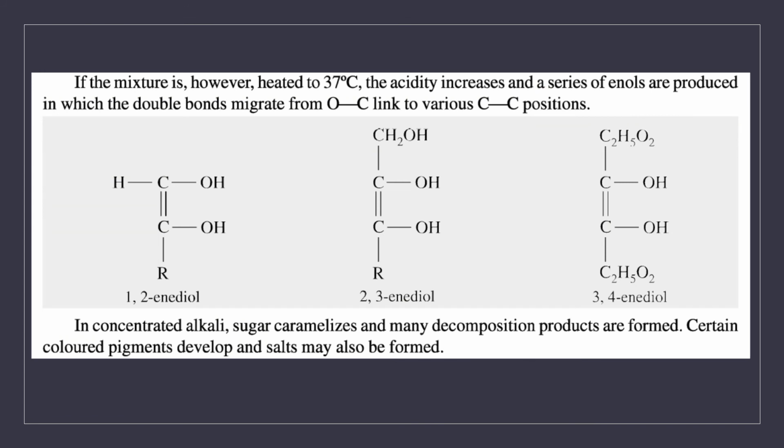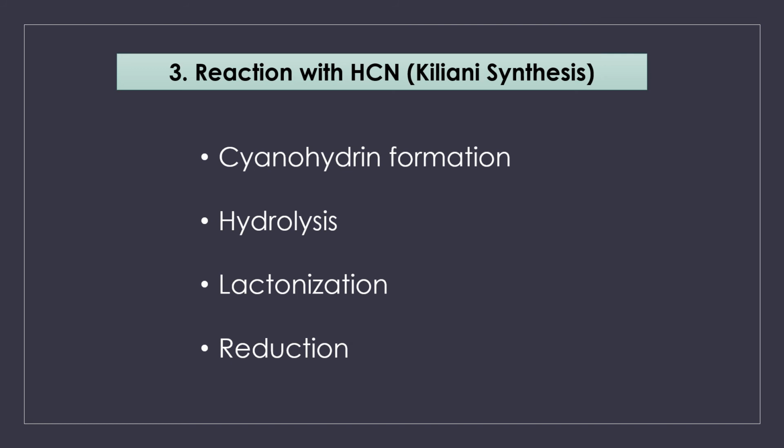If the mixture is heated for some more time, what happens? We will be getting a series of enols. Here, a migration of the double bond from the carbon-oxygen link to various carbon-carbon positions occurs. So we will get 1,2-ene-diol, 2,3-ene-diol and 3,4-ene-diol. Instead of dilute alkali, if you treat the sugar with concentrated alkali, the sugar will caramelize and you will be getting many decomposition products. Then, the next reaction is with hydrogen cyanide. This one we already discussed, the Kiliani cyanohydrin synthesis. What happens here?